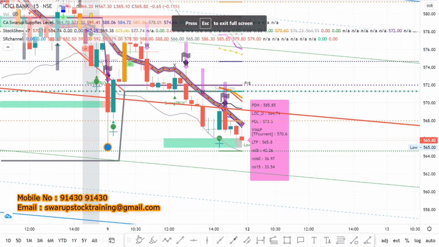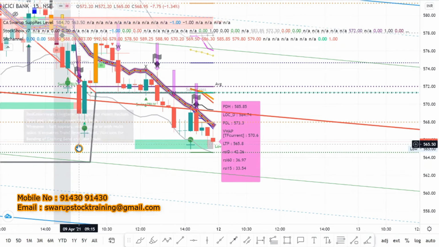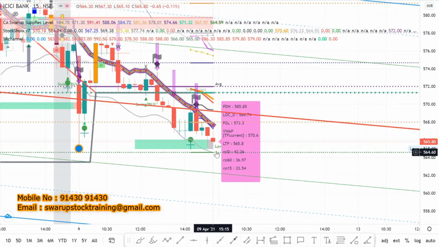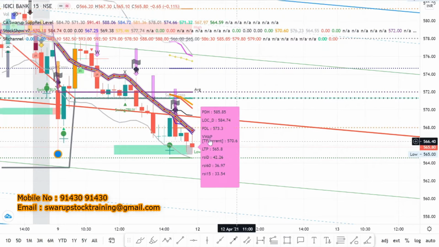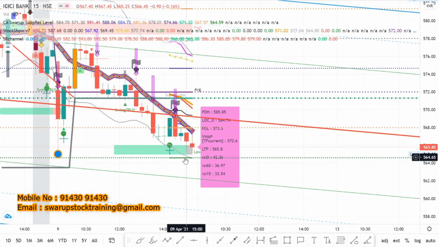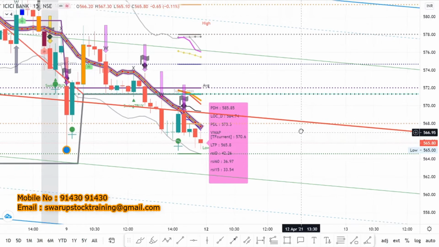If you know how beautifully it is done, you know at this level you got a very strong buying entry, so it has come back. So therefore tomorrow again, this is the level where you can always buy, and then you can ride the trend. So therefore these are the three informations which are very, very important.